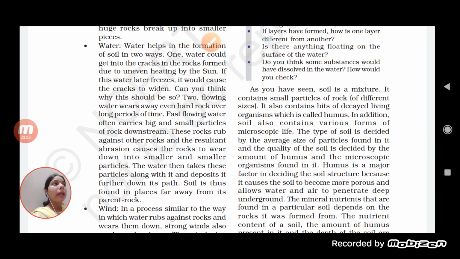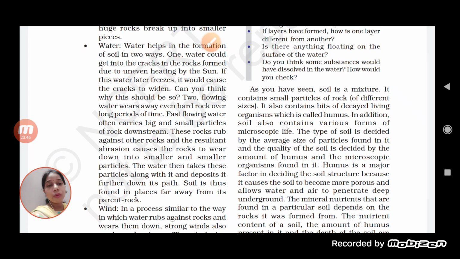and due to which it gets broken down. Suppose anything is coming from a slope, from a higher end to the lower end, what will happen? It starts breaking, we can say, of the substance.